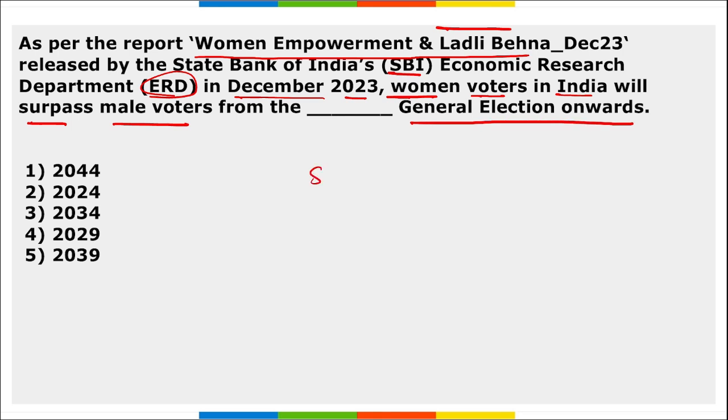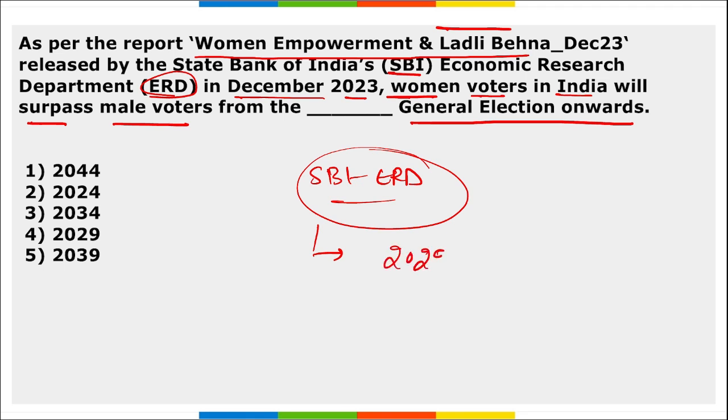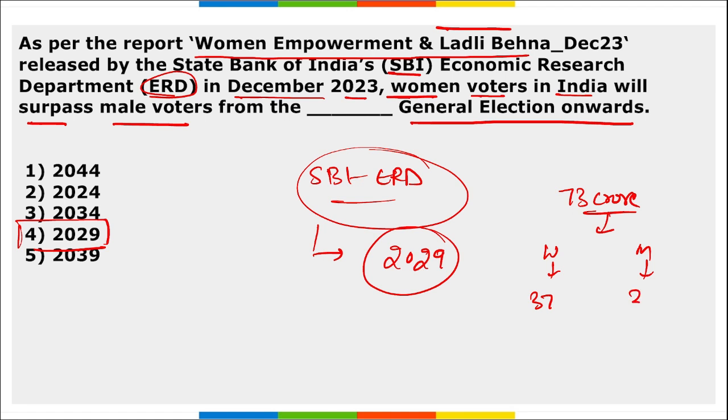The report stated that women voters in India will surpass male voters in the general elections of 2029. In 2029, the total voter turnout is expected to be around 73 crore, out of which women voters will be 37 crore and men voters will be close to 36 crore. Right? The higher number for the women voters.